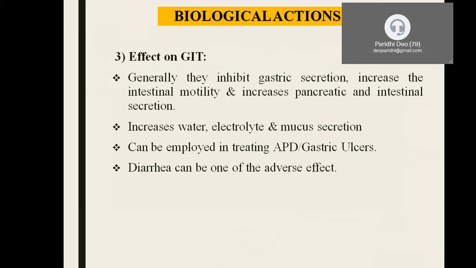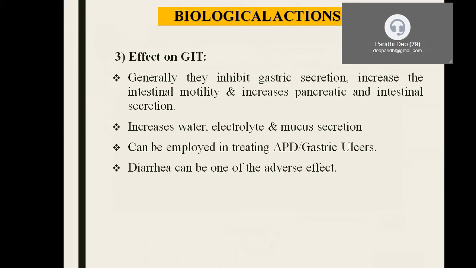So can we use these drugs in treating a patient suffering from acid peptic disorder, that is APD, or gastric ulcers? Yes. Why? Because they are going to inhibit the gastric secretion, since in these patients there is excessive production of gastric acid, that is HCl. So it's going to damage the gastric mucosa and be more dangerous in a patient suffering from this.